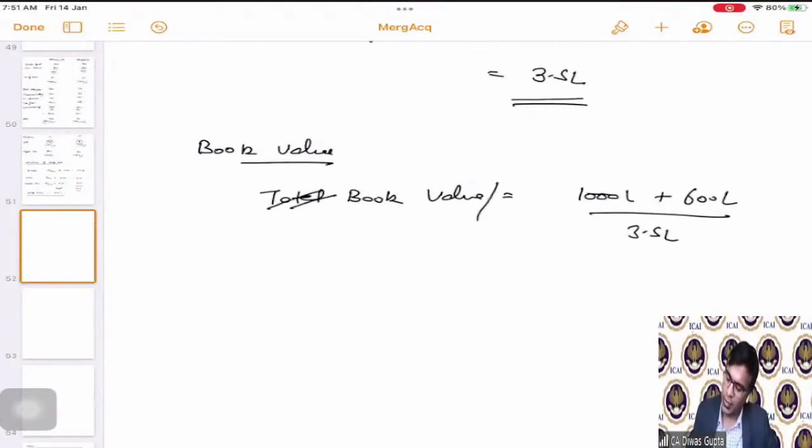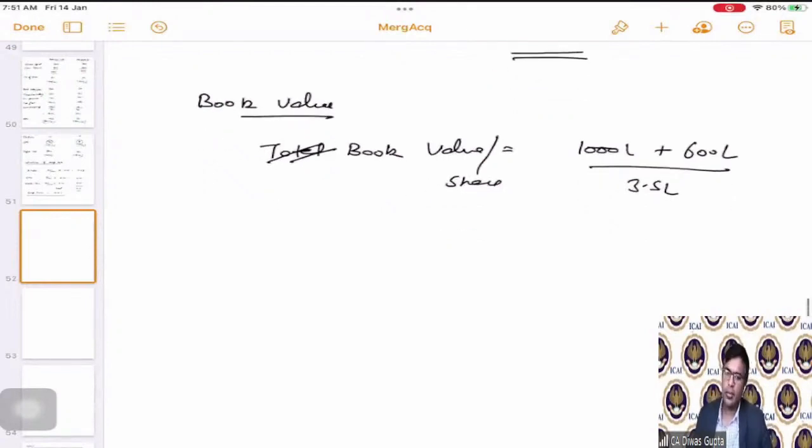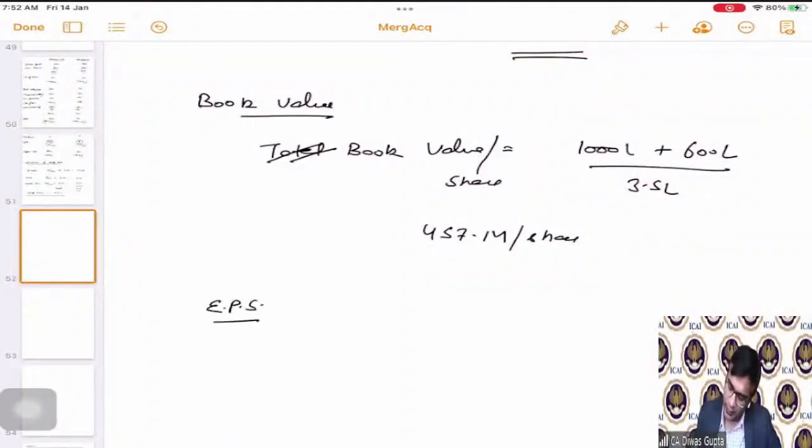I'm writing this as book value per share. This comes as 457.14 per share.